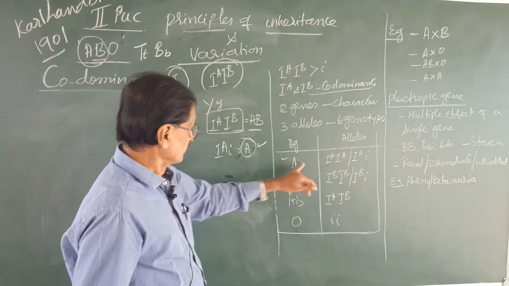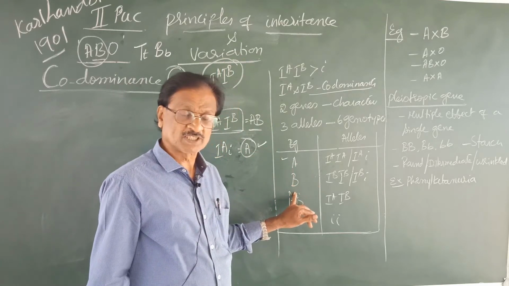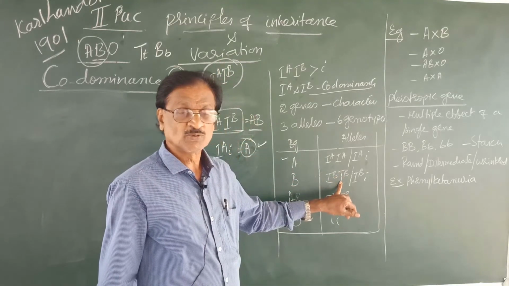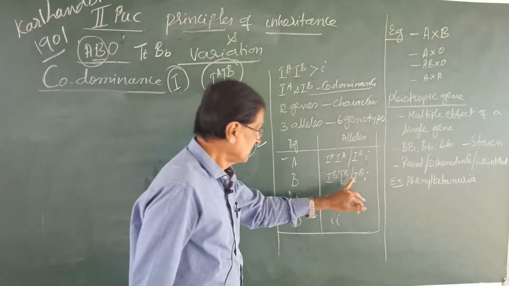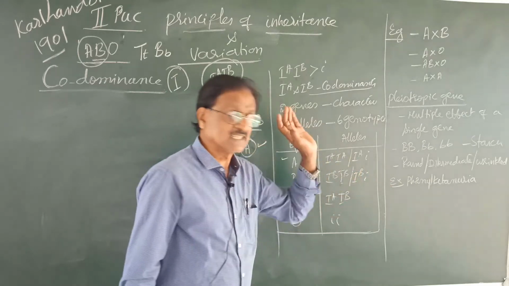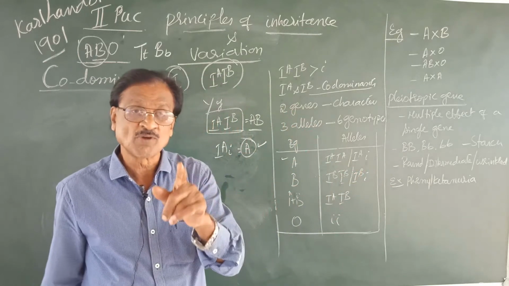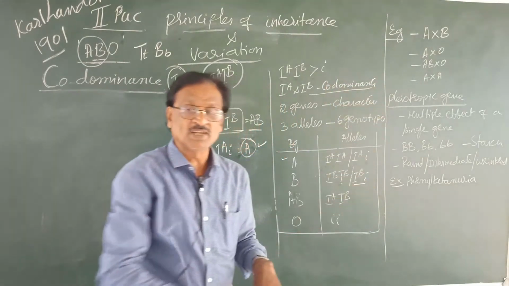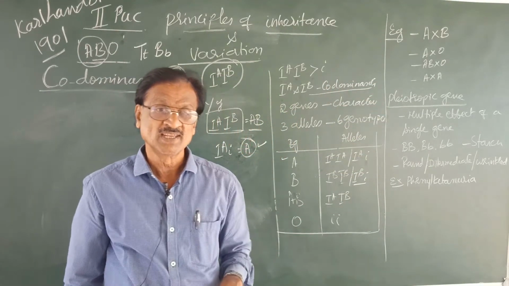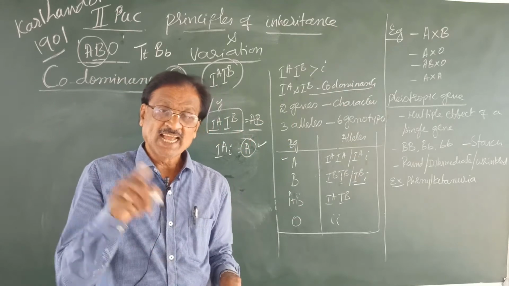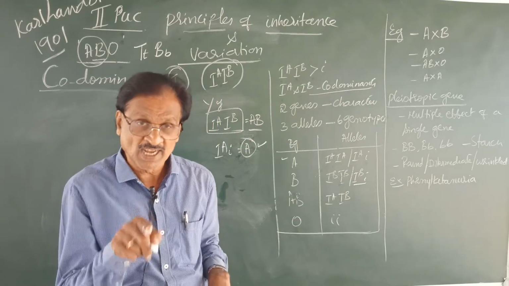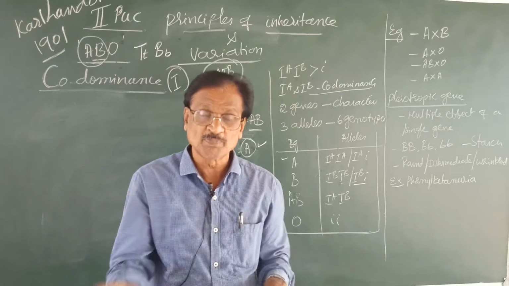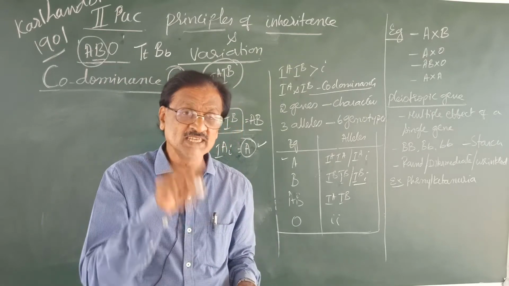And then the B blood group is controlled by IB IB, that is homozygous, and the heterozygous condition, IB small i. Here also IB is dominant over what? Small i. Thereby the character controlled by small i is not expressed. Only the character controlled by the gene IB is expressed.